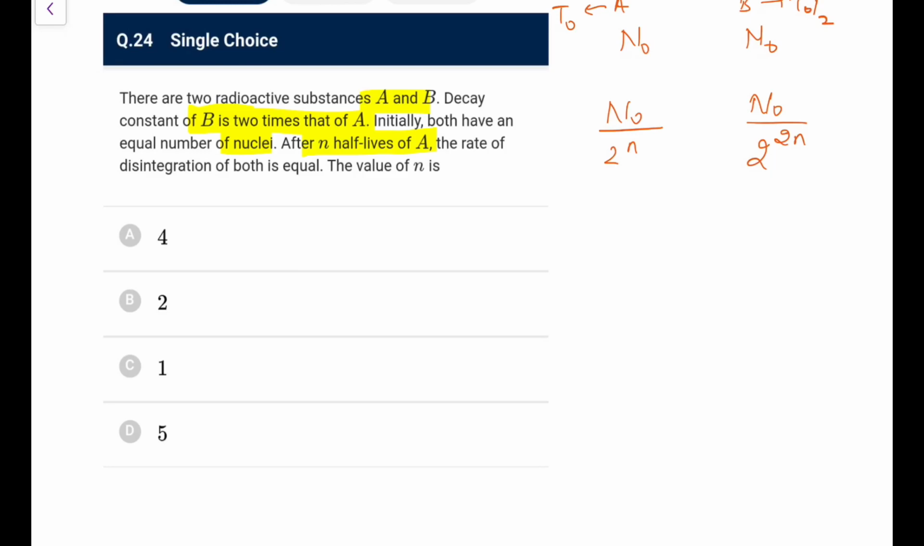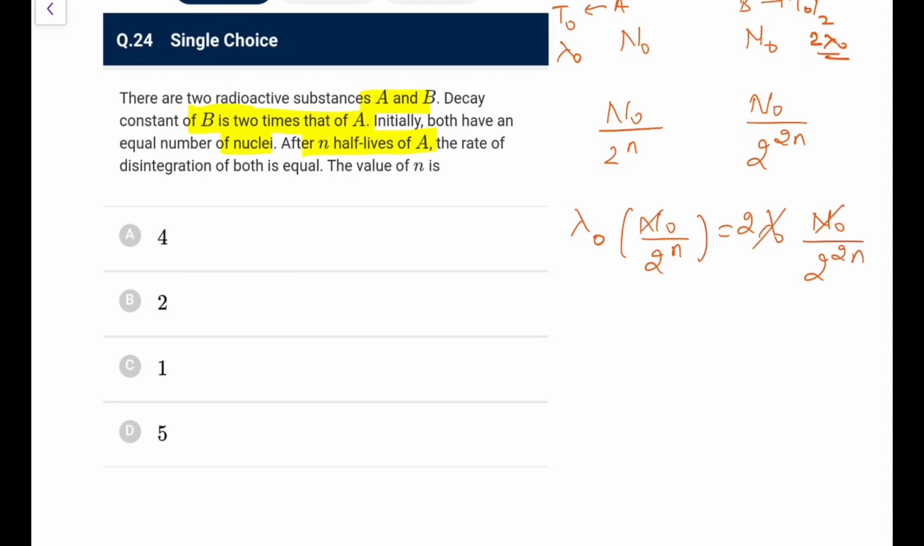Now the rate of disintegration of both is equal. Rate is known as lambda times n. If A's decay constant is lambda naught, B's would be twice lambda naught because of that reverse relation. So lambda naught into n naught by 2 to the power n is equal to 2 lambda naught into n naught upon 2 to the power 2n.